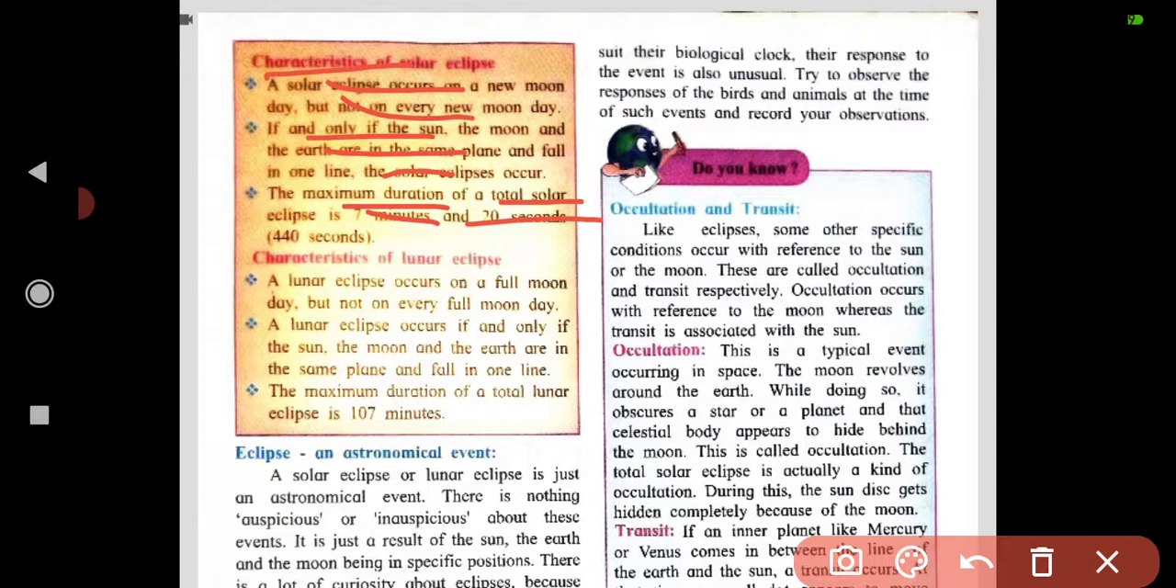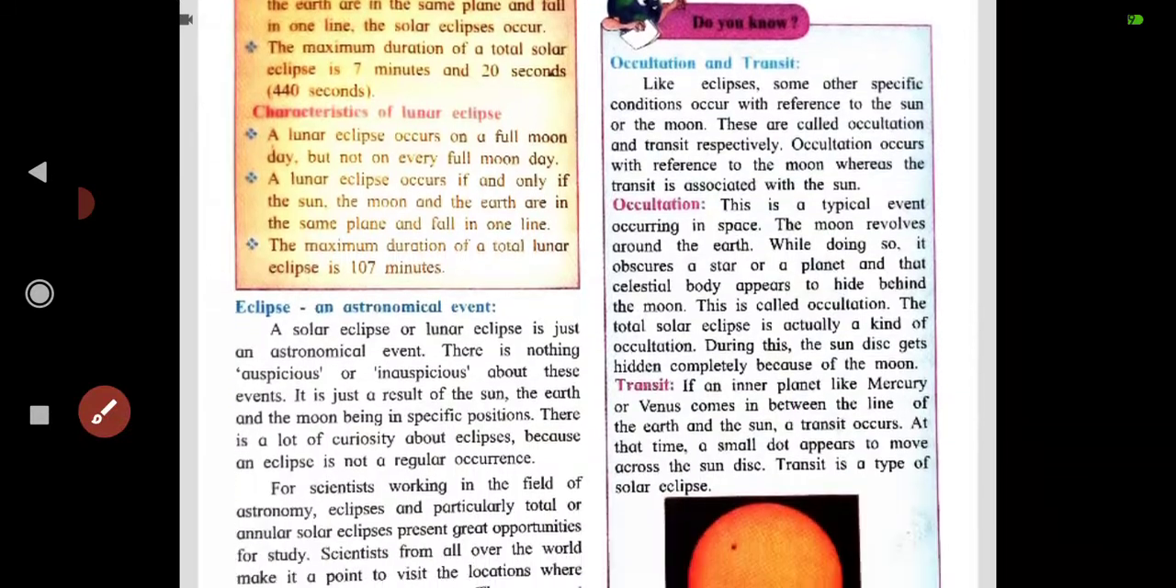A lunar eclipse occurs on a full moon day, but not on every full moon day. A lunar eclipse occurs if and only if the sun, the moon and the earth are in the same plane and fall in one line. The maximum duration of a total lunar eclipse is 107 minutes. See, the minutes also, they have mentioned the duration.